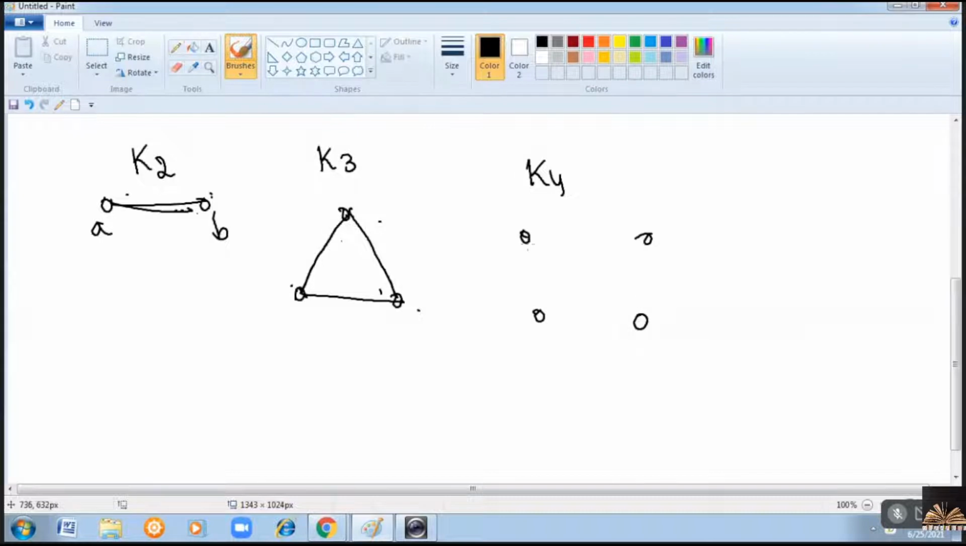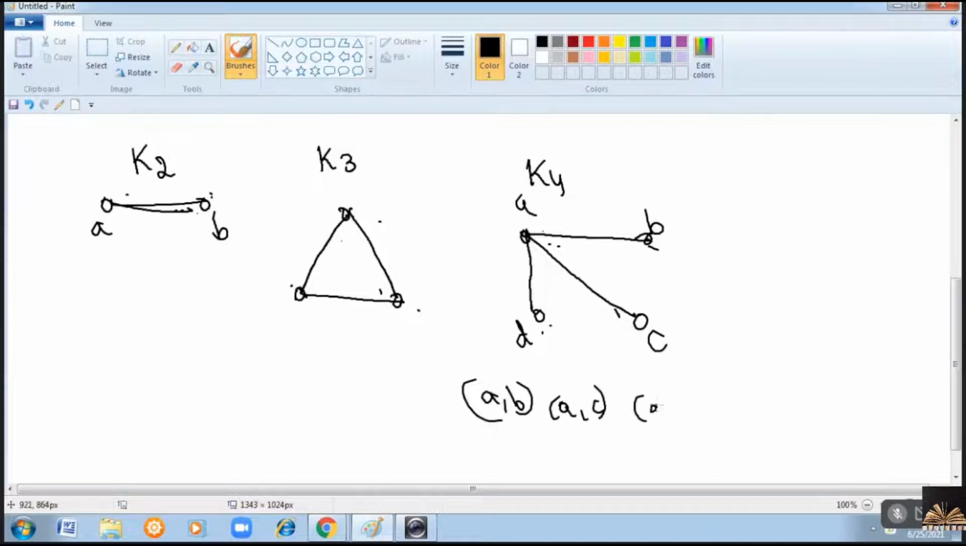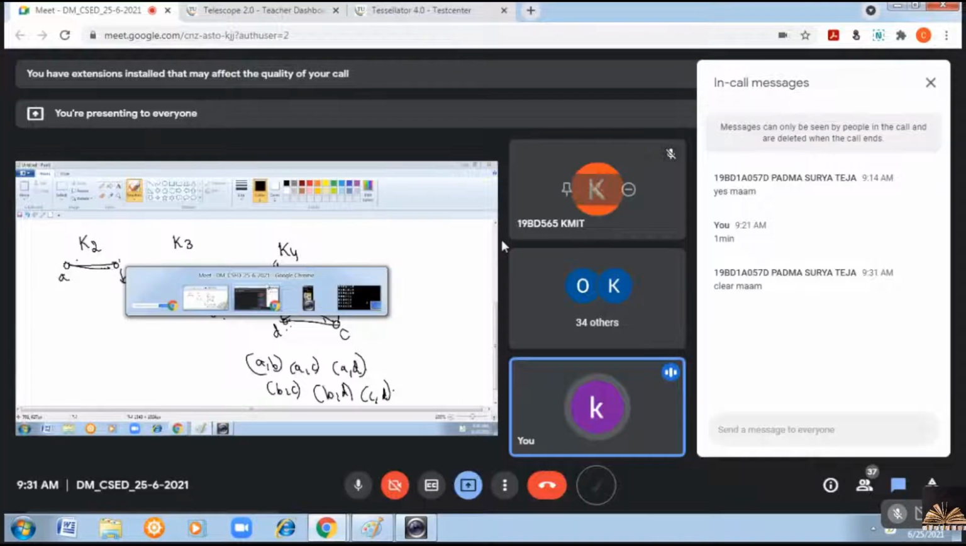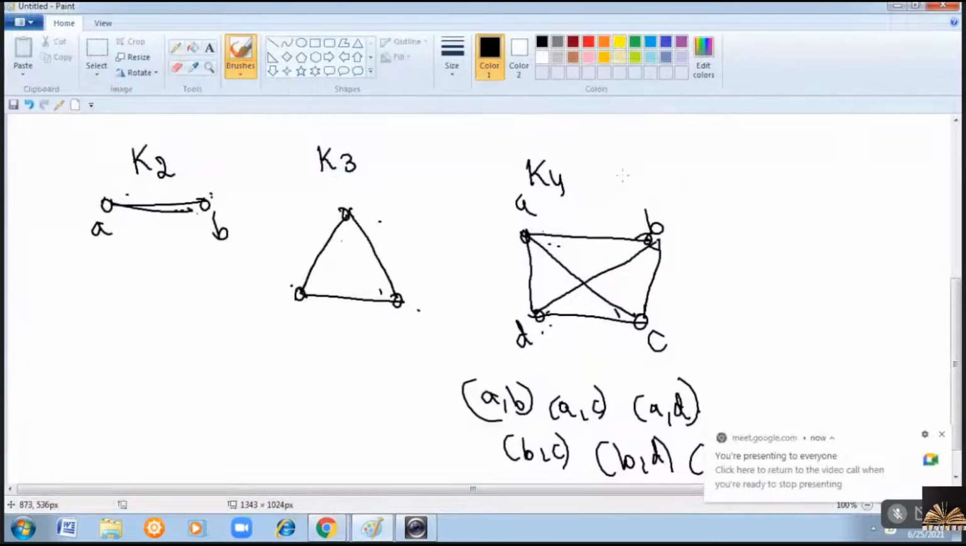Similarly, complete graph with 4 vertices. So between every pair, consider A, B, C, D. From A, we have an edge to B, from A to C, A to D. Now that means you must have AB, AC, AD, and BC, BD. So from B, you should have BC, BD. From C, you must have an edge to D. Clear? So this is a complete graph with 4 vertices.